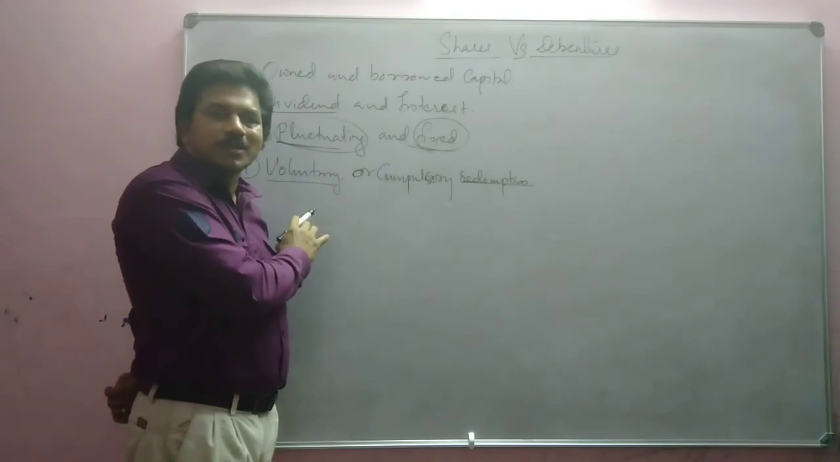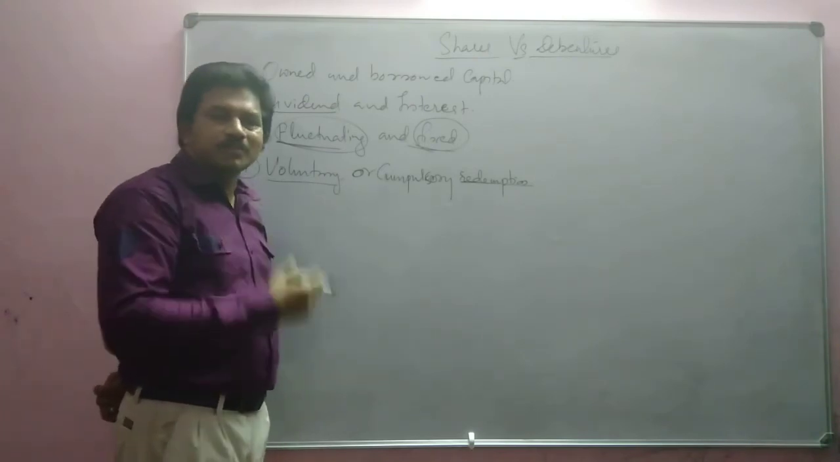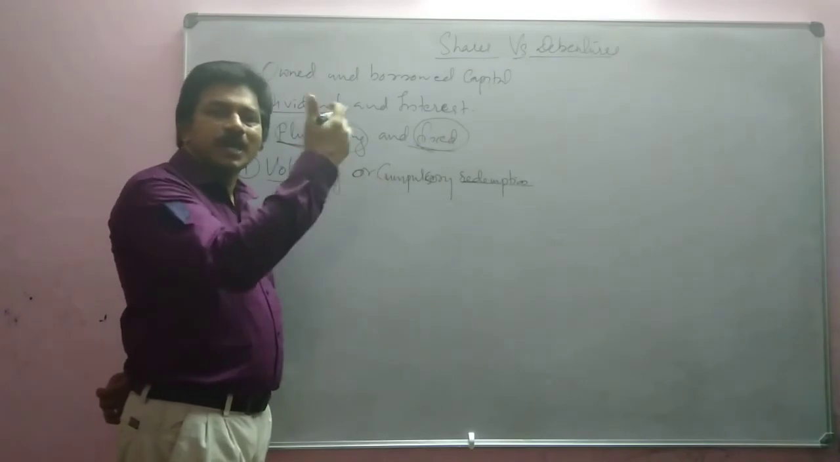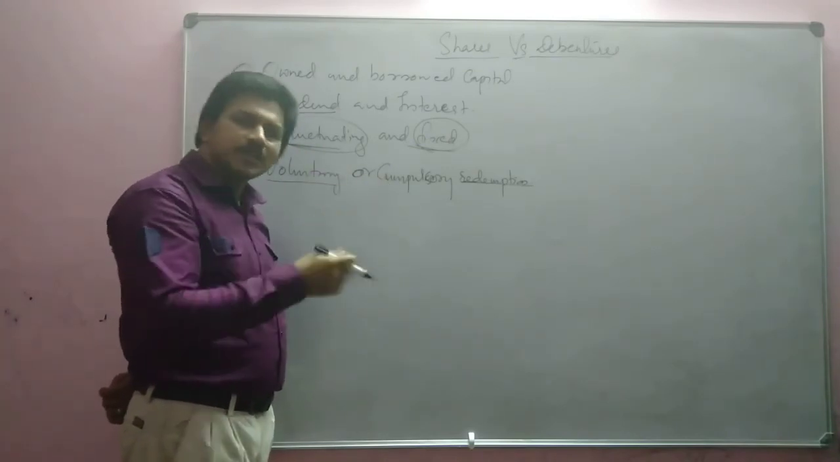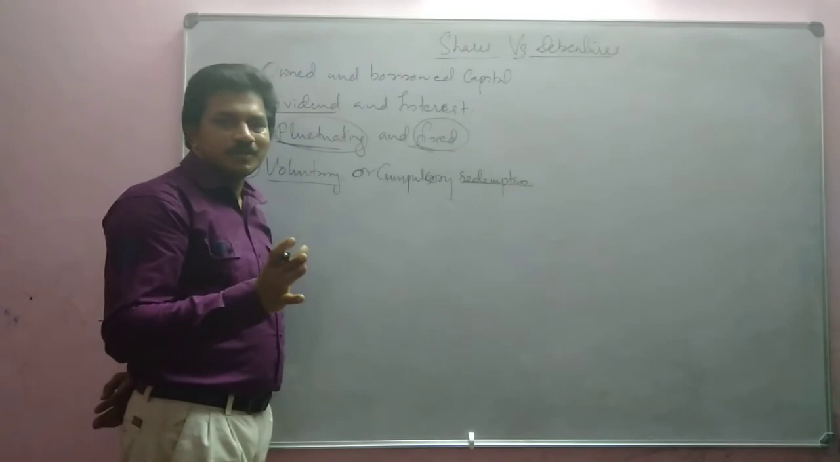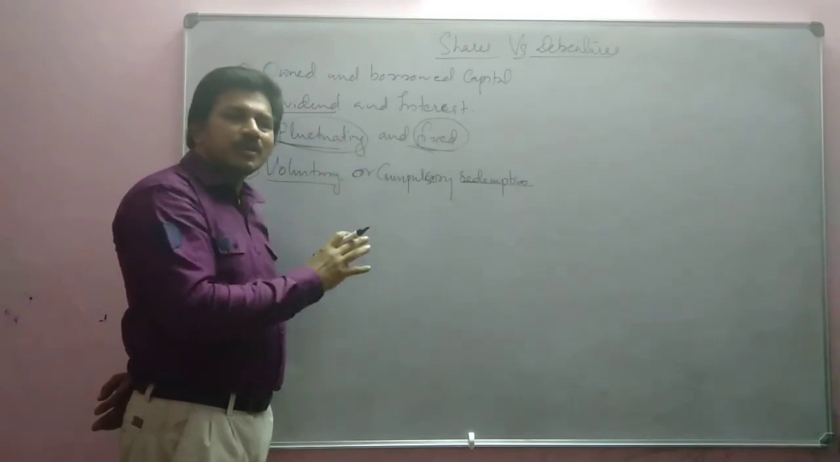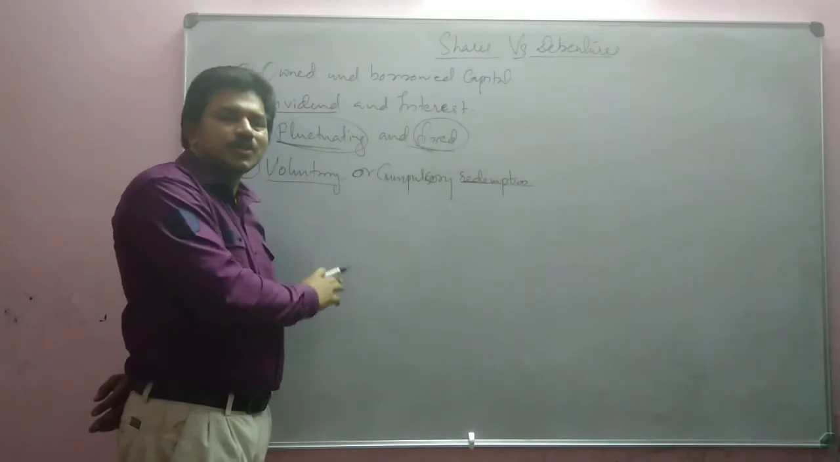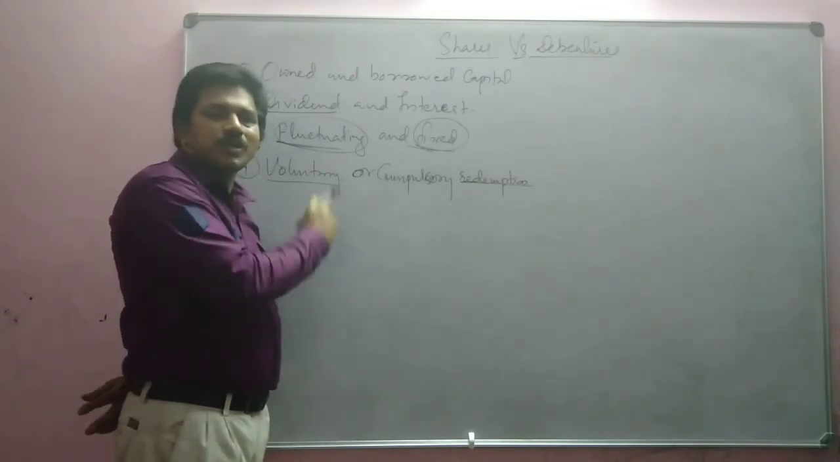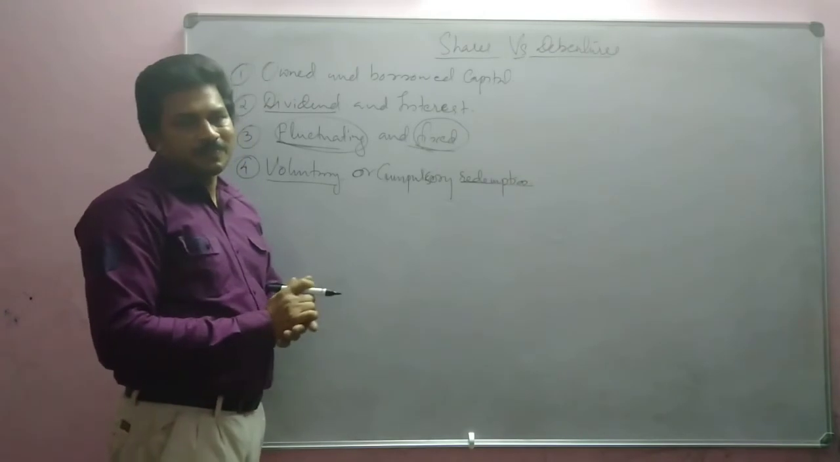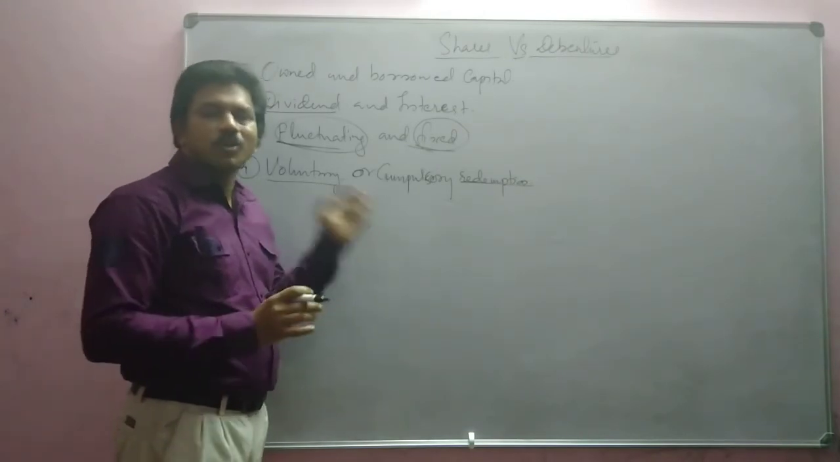That's why it is voluntary. Company will not compulsorily give the money. If you want the money, you can sell the share in the capital market and get the money back. In the stock exchange you can sell, or through any broker. Share brokers are there; through them you can sell the share and get the money. Otherwise, company will not pay. Okay, that's what voluntary redemption is.